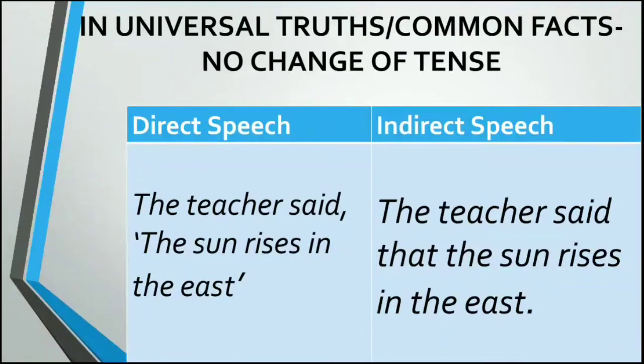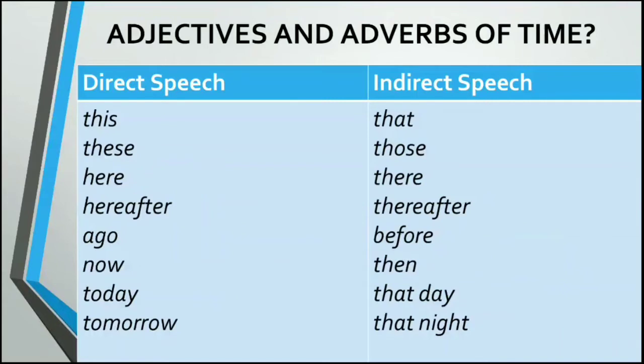The teacher said that the sun rises in the east. The sun rises in the east is the same in direct speech and also in indirect speech because it's a universal truth or a fact. So in such sentences we don't change tenses. Keep in mind there is no change of tense in universal truths and common facts.